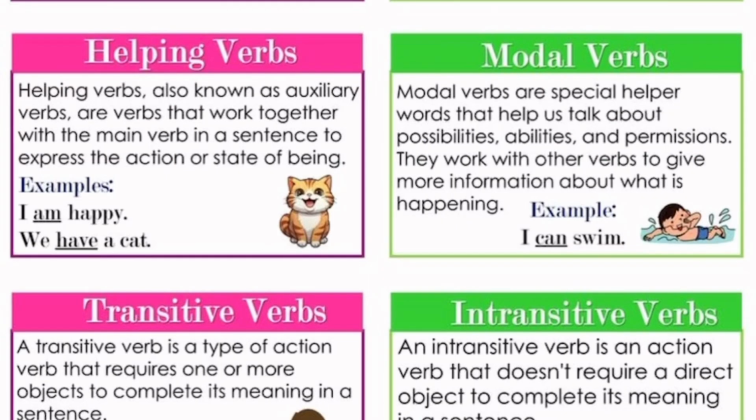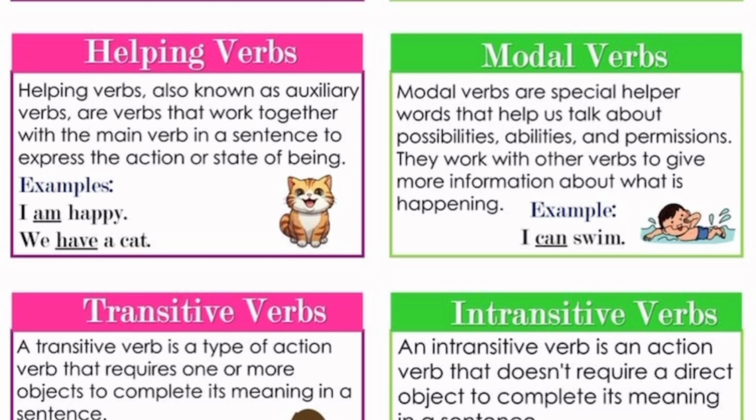Helping verbs. These are also known as auxiliary verbs, and they work together with the main verb in a sentence to express the action or state of being. Now, helping verbs include verbs like am, is, are, was, were, has, have, do. So when you say I am singing, that am there is showing that it is present and that the subject is singular.